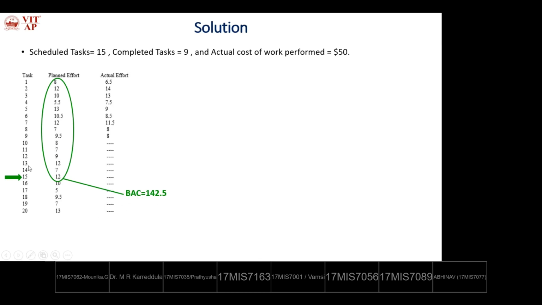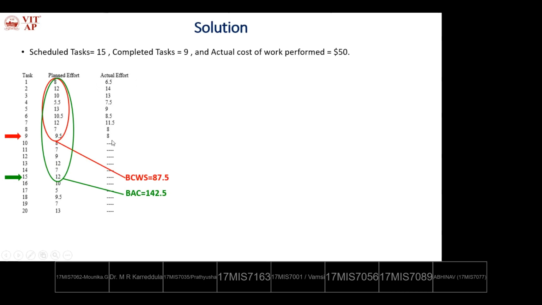But actually how many tasks are completed by the review time? 9 tasks are completed. So what is this BCWS? What is BCWS? Budgeted cost of work scheduled. So this is actually scheduled, but due to some change requests, only 9 tasks were completed. So what is the BCWS value? The sum of all the planned effort of finished scheduled tasks. BCWS is 87.5 percentage days.